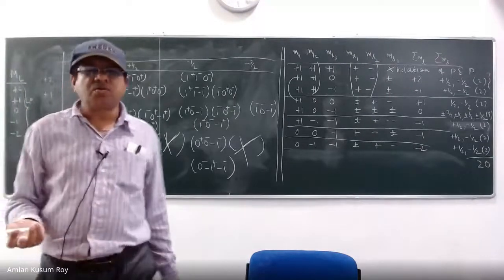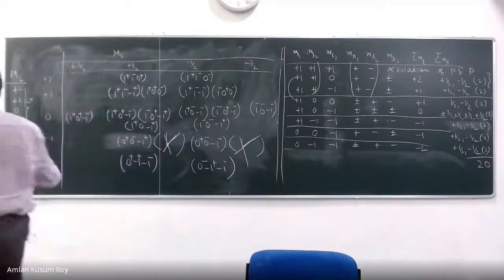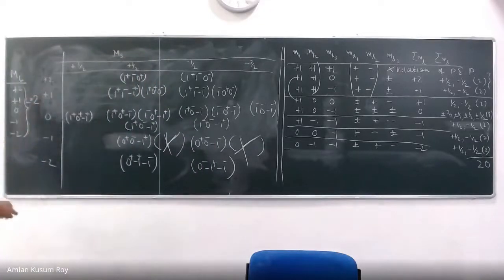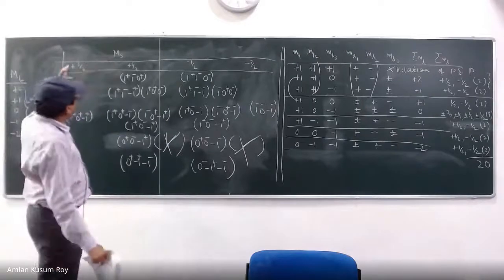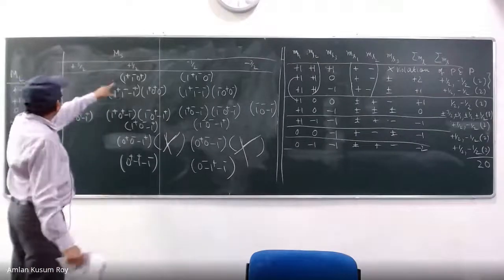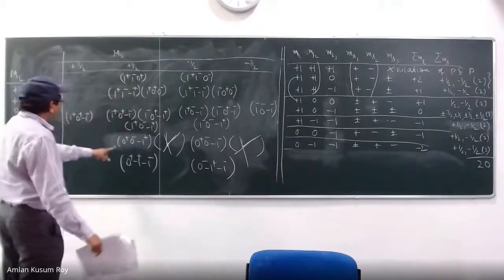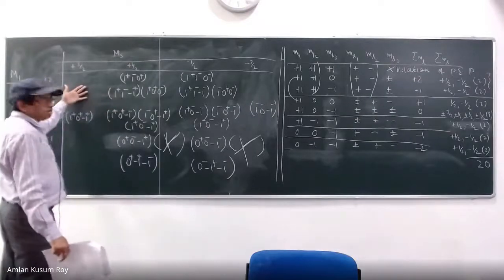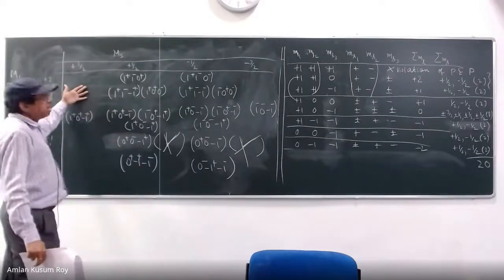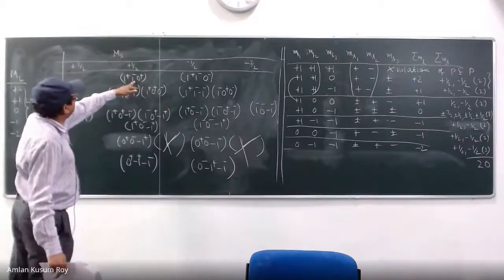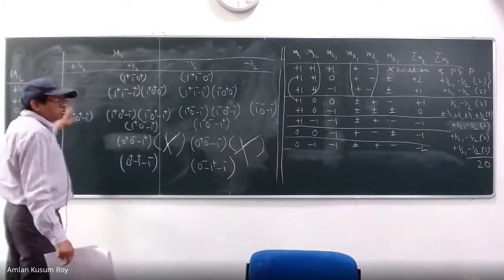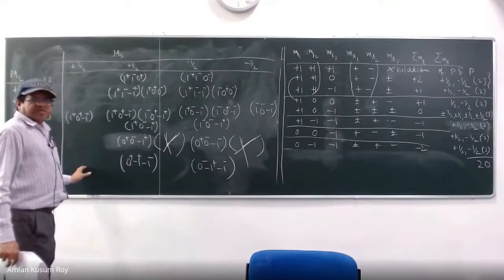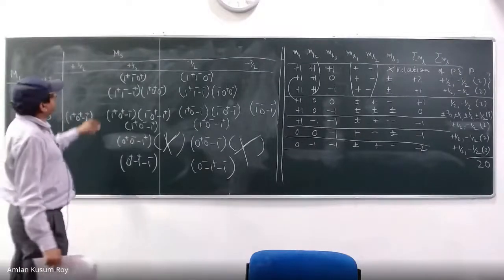L is equal to 2, right, that's right. So L is equal to 2 means plus 2, plus 1, 0, minus 1, minus 2. Why am I here? Because there is nothing here, there is nothing here. If one thing is here, then all the others must also be here with it, so I cannot group them, right?